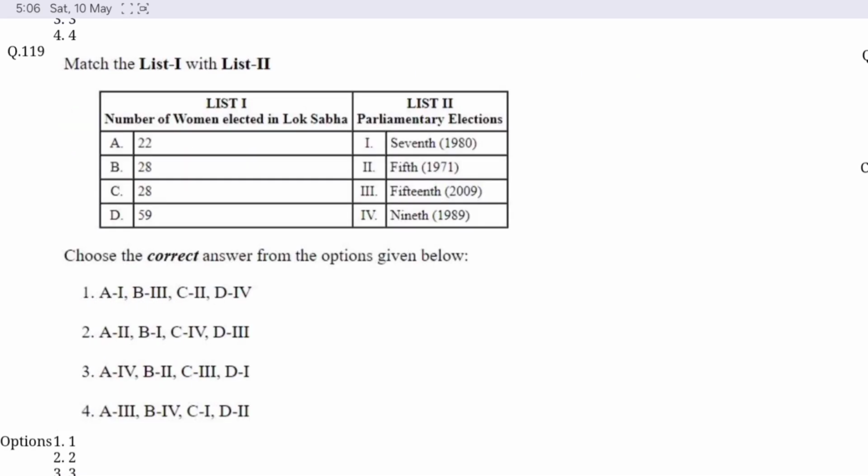Question number 119. Match list 1 with list 2. Option B is correct. Number of women elected in Lok Sabha: 22 women in 1971, then 28 women in 1980, then again 28 women in 1989, and then 59 women in 2009.